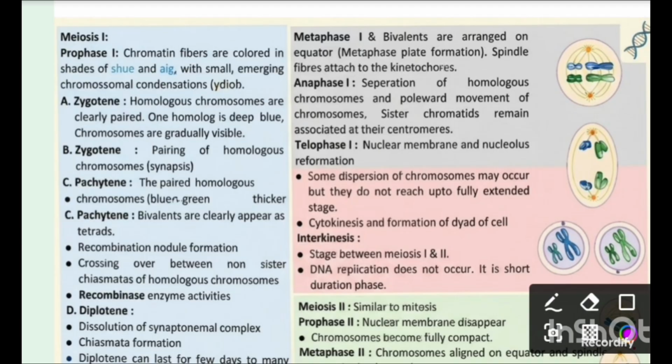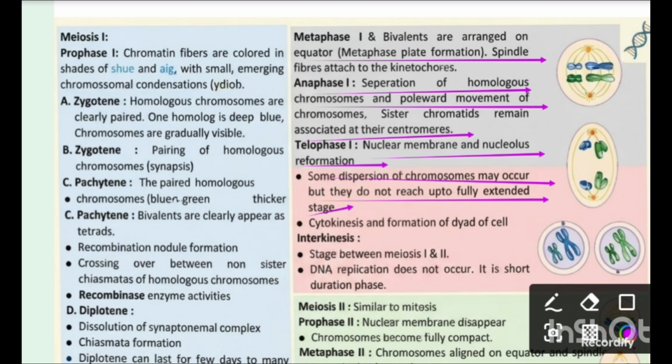Now, metaphase 1: bivalents are arranged on the equator, the metaphasic plate, with spindle fibers attached to the kinetochore. Anaphase 1: separation of homologous chromosomes and poleward movement of chromosomes. Sister chromatids remain associated at their centromere. Now, telophase 1: nuclear membrane and nucleolus reform. Some important points: some dispersion of chromosomes may occur, but they do not reach the fully extended stage. And cytokinesis and formation of the dyad of cells.